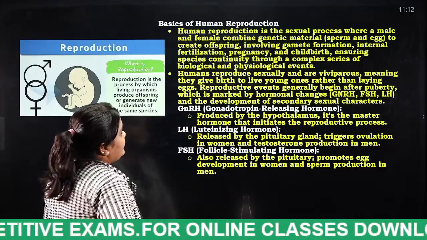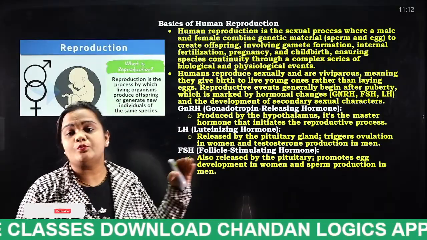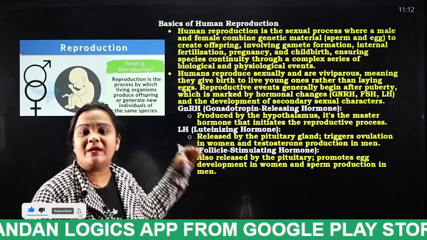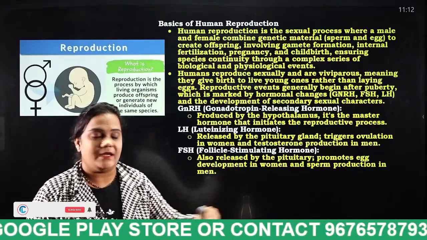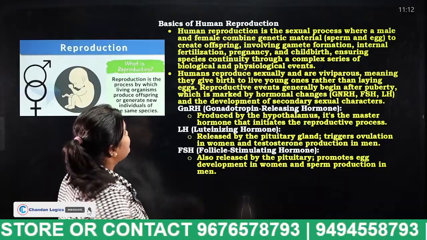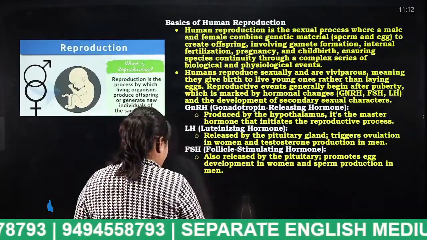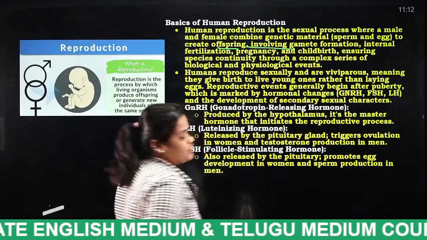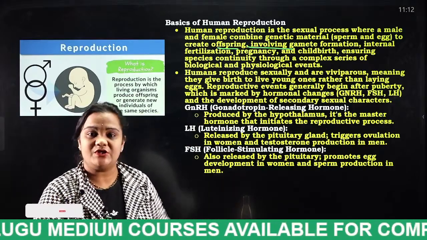There are some steps involved in this human reproduction system. We are going to learn them one by one in detail. So what are those steps? In order to create an offspring, what do we have to do? At first, we have to involve gamete formation.